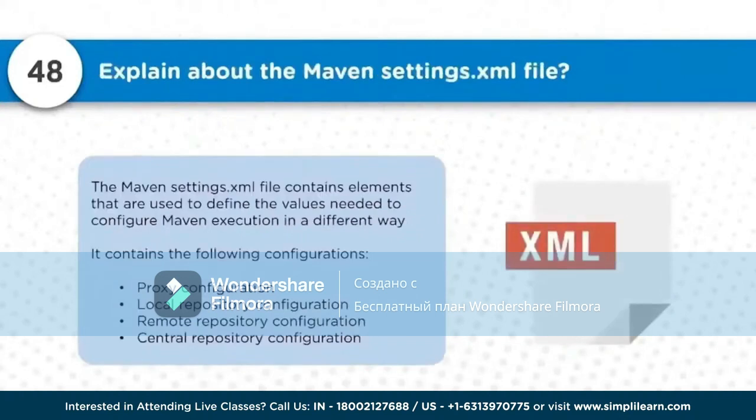Explain the Maven settings.xml file. The Maven settings.xml file contains the elements that are used to define how the Maven execution should happen. There are different settings like local, remote, and central repositories, all configured over here. Usually the configurations are done in such a way that they can go for the executions and the build process, and the complete executions can be achieved. Here we can also put some credentials, and how to connect to the remote repository.